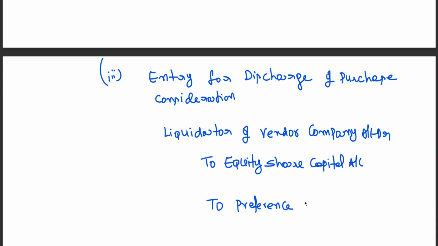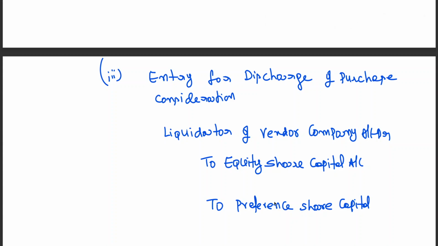You need to make a payment to the liquidator of vendor in the form of equity shares, in the form of preference shares. See, why do we need to use the term liquidator? Because there should be some person to get back the amount relating to purchase consideration. He will be issuing the shares. That means you are closing the liquidator of the entire company by discharge of purchase consideration in the form of equity shares, in the form of preference shares.